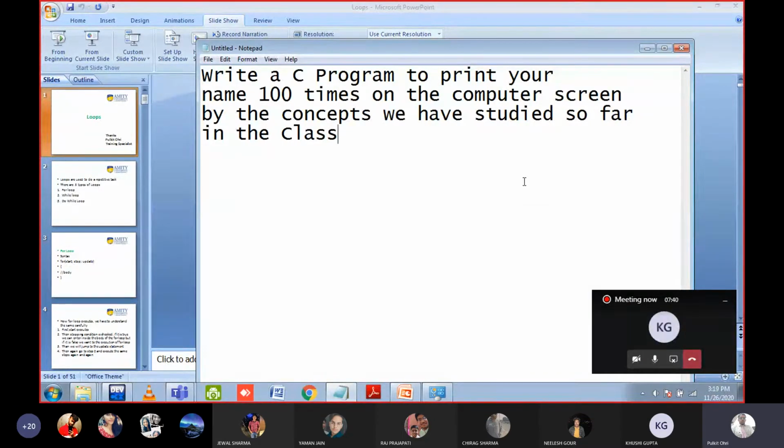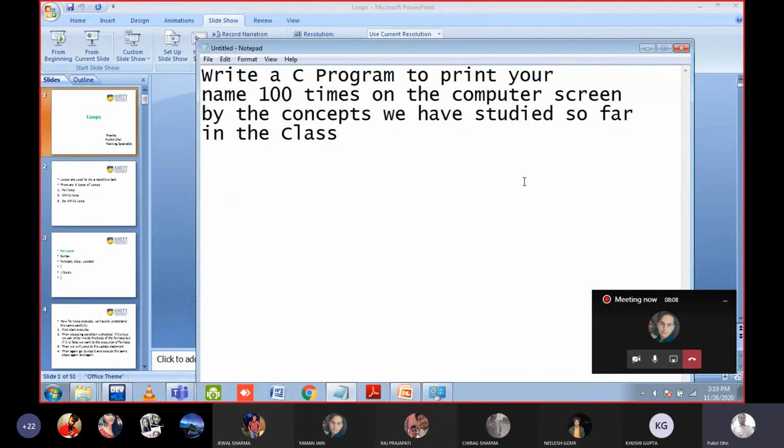You have to print your name 100 times on the computer screen by only the concept we have studied so far in the class. Like you can use if else. You cannot use the loop topic because we have not studied it. So how can we do it? So we will write print syntax 100 times. So it is a waste of time. It is a foolish thing. Yes, sir.